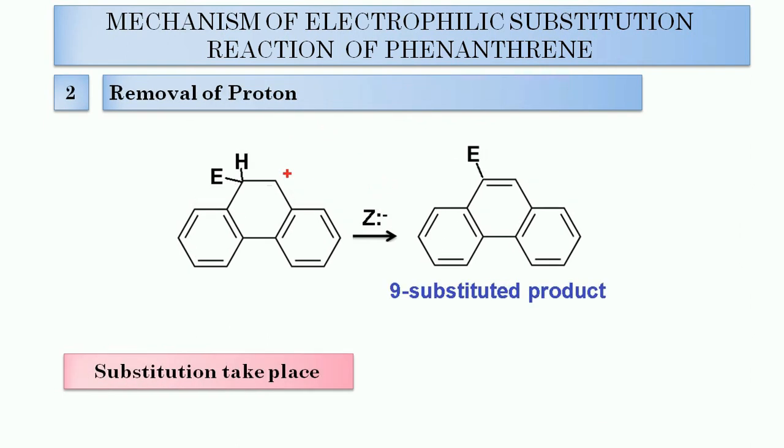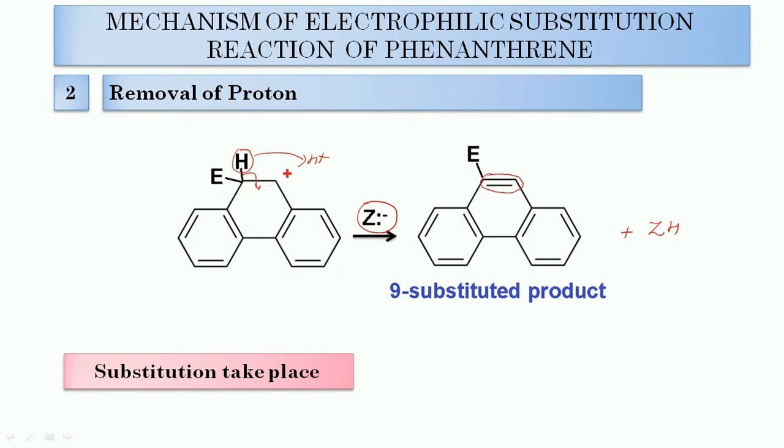Then step number 2 is the removal of the proton from the carbocation, and it is assisted by the nucleophile that is formed in step number 1. Here this hydrogen is removed as H plus, and ZH will get formed, and at the same time the electrons of this carbon-hydrogen bond will take part in the pi bond formation, and a fresh pi bond will form between these two carbons.